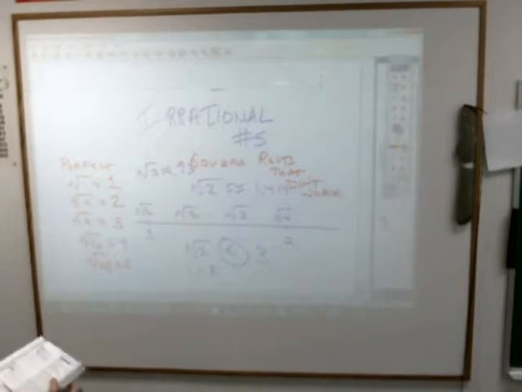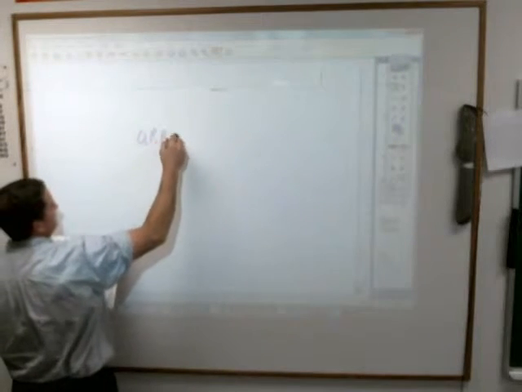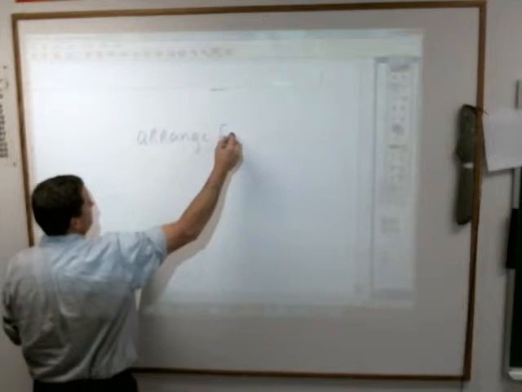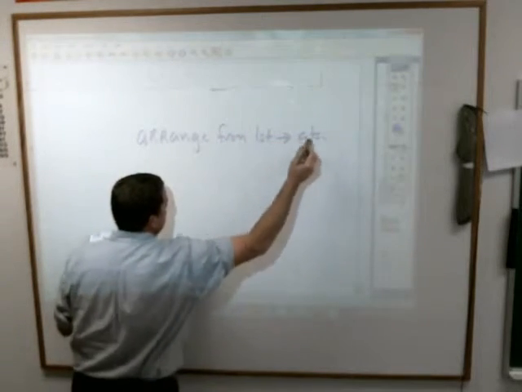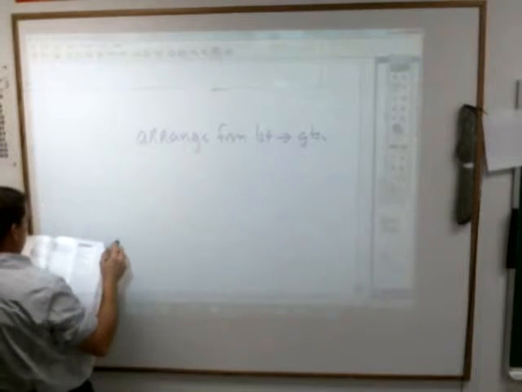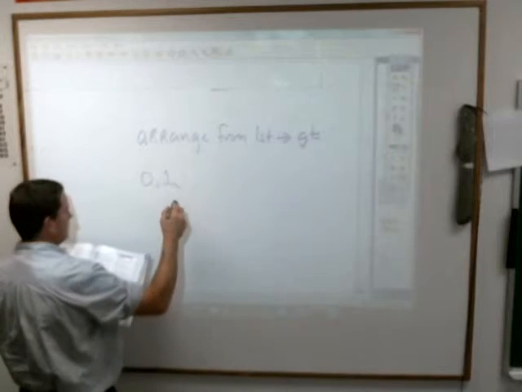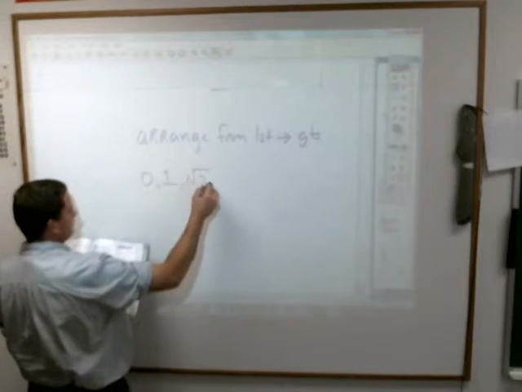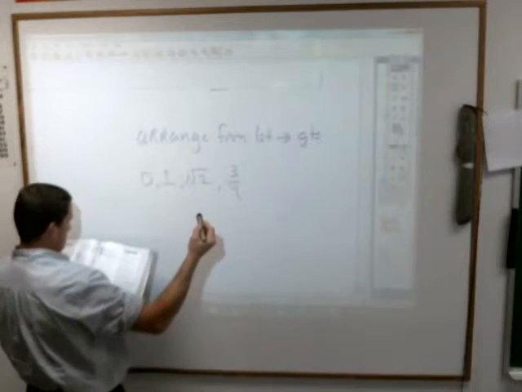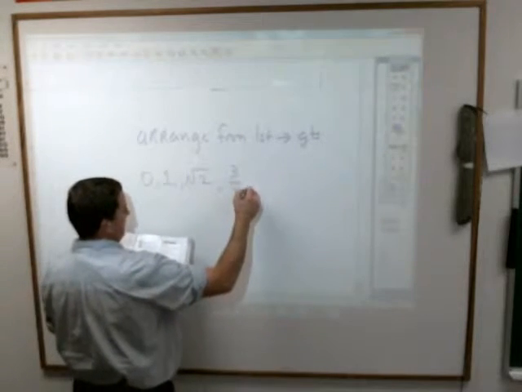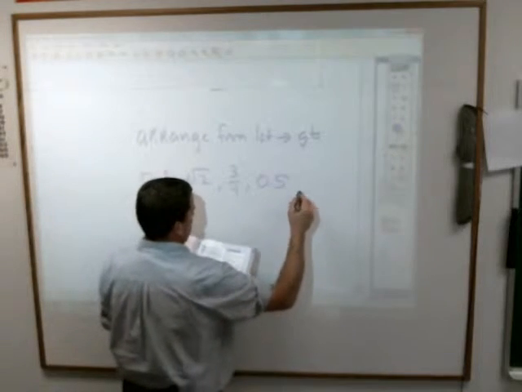Write this down. Take a look. Arrange from least to greatest. I'll give my little abbreviation. 0, 1, square root of 2, 3/4, 0.5, and negative 0.6.